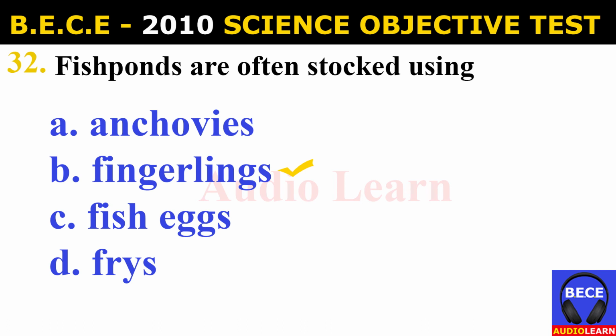Number 32. Fish ponds are often stocked using A. Anchovies, B. Fingerlings, C. Fish eggs, D. Fries. And the answer is B. Fingerlings. Fish ponds are often stocked using fingerlings.